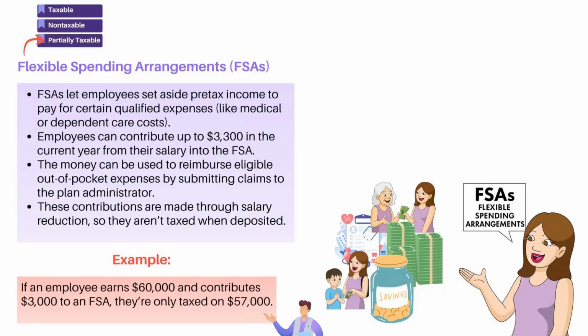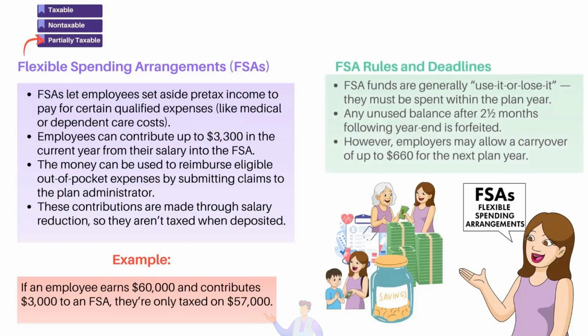That's immediate tax savings. All right, so for the current year, we do have this limitation that they can contribute up to for an FSA plan. But here's the catch, and students always miss this. FSAs follow what we call use it or lose it rules. So whatever Linda does not spend during the plan's year, she's going to lose. There is a 2.5-month grace period, but after that, any unused amounts will expire. Some employers will allow a small carryover up to this amount for the current year, which gives a little flexibility. But the key takeaway here is that Linda must plan her FSA contributions strategically to avoid losing money.